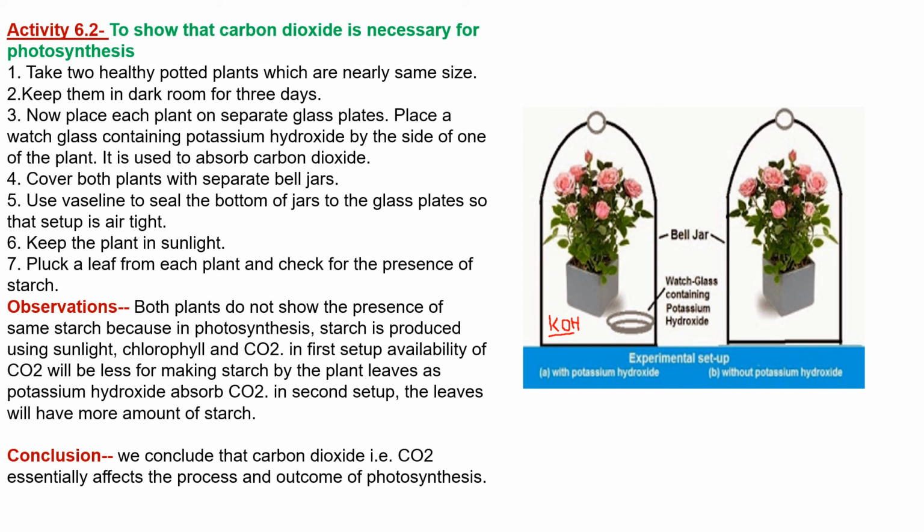Here there is no production of starch because KOH has absorbed most of the carbon dioxide. In the second setup, the leaves will have more starch. So what is the conclusion of this experiment? We conclude that carbon dioxide is very essential for photosynthesis, right students?